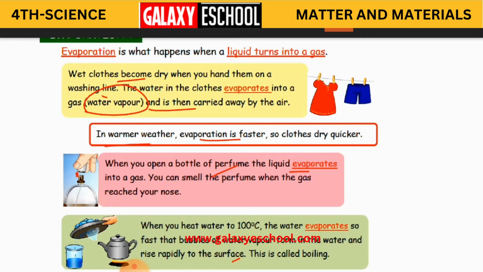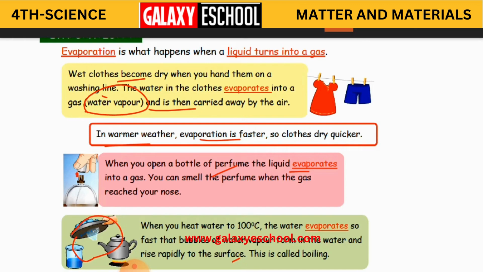And here another one is, when you heat water to 100 degrees centigrade, the water evaporates so fast that bubbles of water vapor form in the water and rise rapidly to the surface. This is called boiling. Especially in kitchens, children, when mother is cooking and the water is boiling over, you can see the lid of that container moving. The vapor is going to rise the lid. Why? Because it is heated to 100 degrees centigrade. Okay, and this is nothing but boiling.